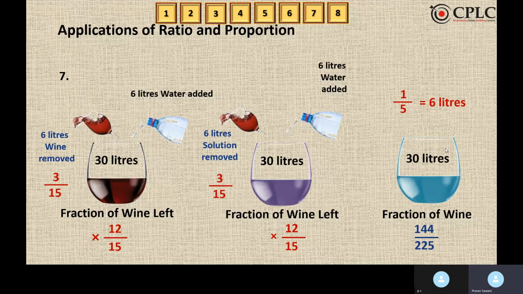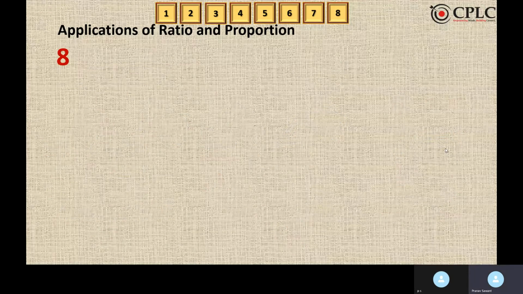Basically, 1 by 5 is 20. So if 20 is equal to 6 liters, 100 is equal to what? By cross multiplication, you will get 30 liters as the answer. And 30 liters is the final answer. Moving to the next question.